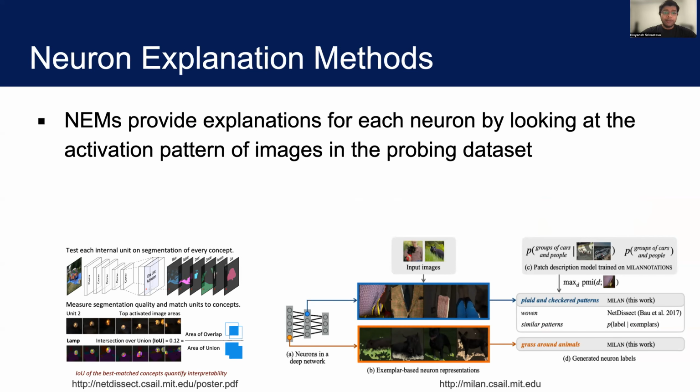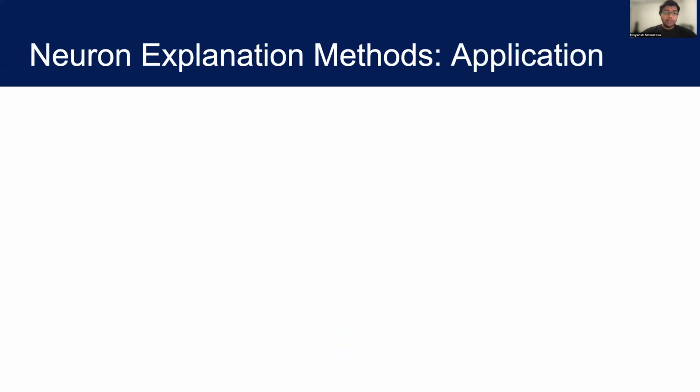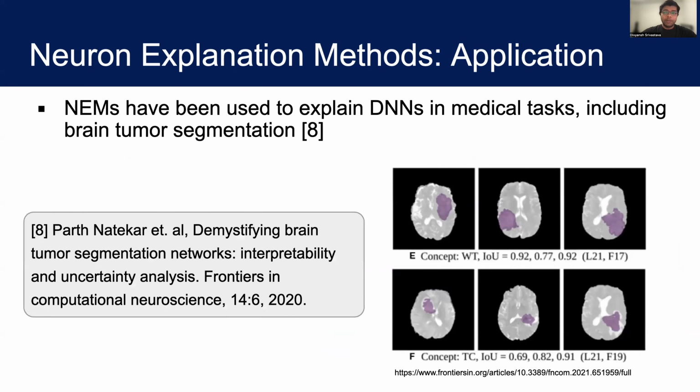NEMs provide explanations for each neuron by looking at the activation pattern of images in the probing dataset. Some typical examples of NEMs include Network Dissection and MILAN. NEMs have been used to explain DNNs in medical tasks, including brain tumor segmentation. Their use in critical applications makes it important to understand NEMs' vulnerabilities and caution the community against blindly trusting explanations from them.